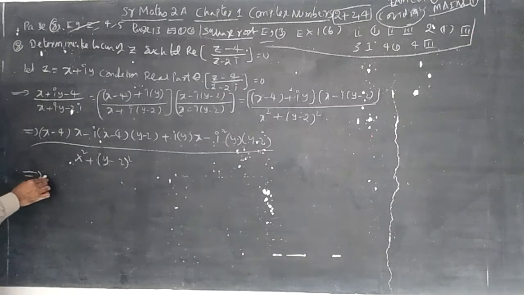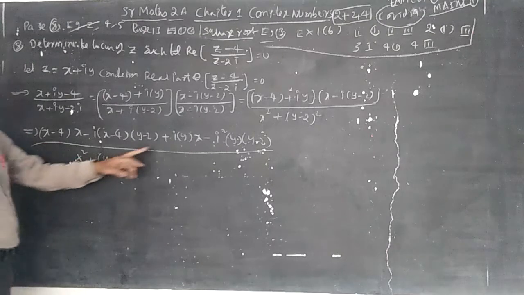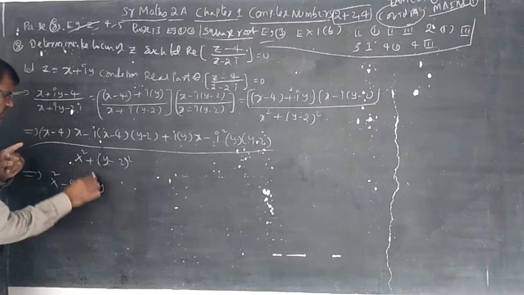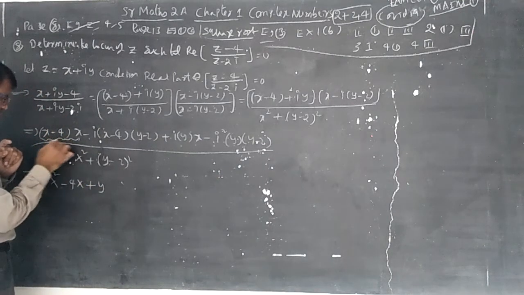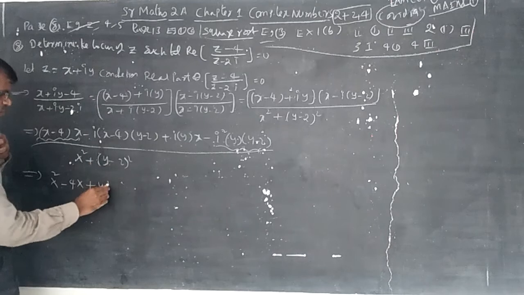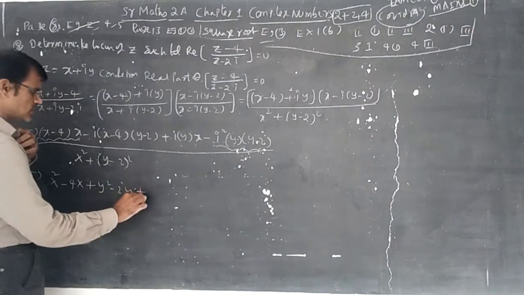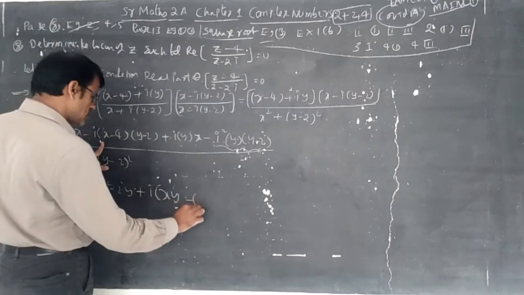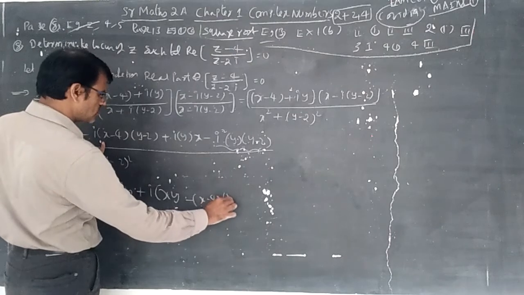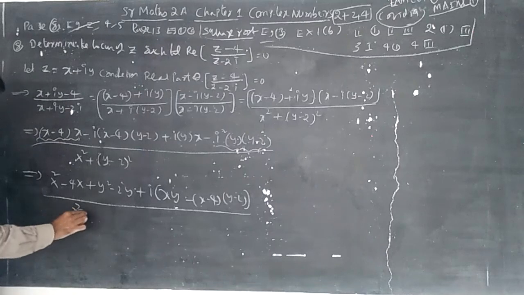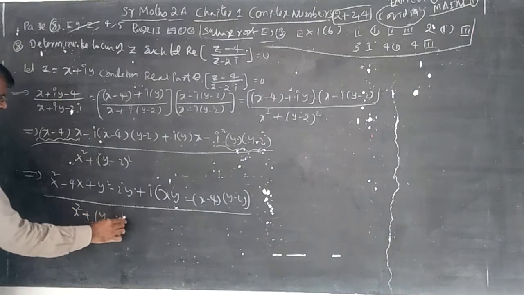Next step, multiply with this: x square minus 4x. Now minus i square becomes plus 1. So plus y into y minus 2, I am putting underline, try to understand this one and this one, because these are real parts: plus y square minus 2y. Plus i into, I have taken common, xy minus of x minus 4 into y minus 2, whole by x square plus of y minus 2 whole square.